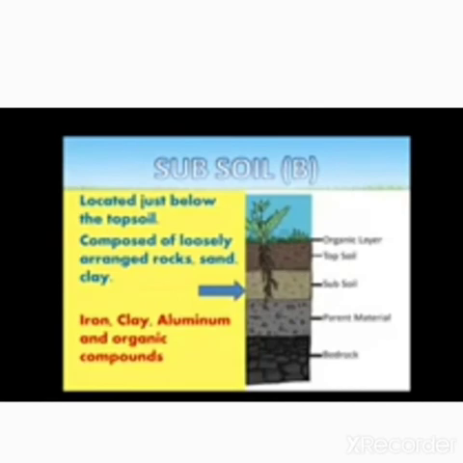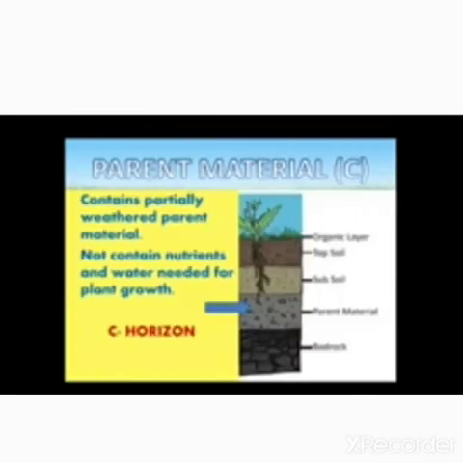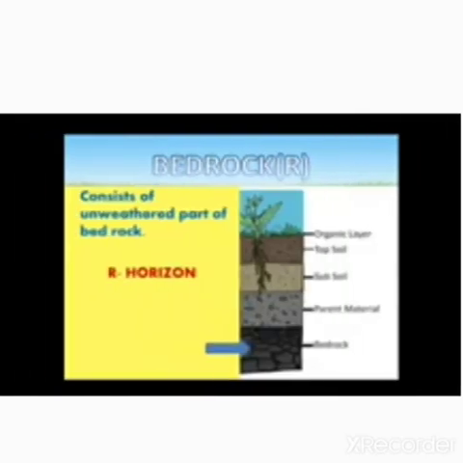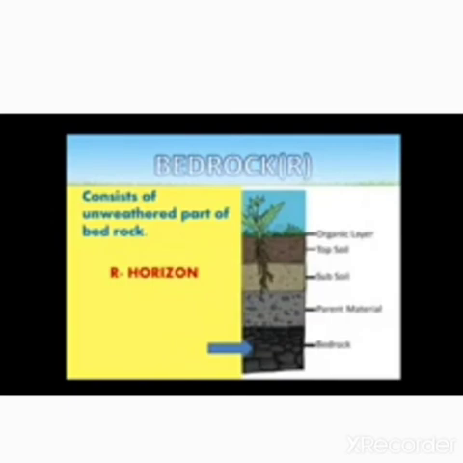It is a part of topsoil composed of organic matter mixed with mineral matter. Then the next one is horizon E or eluviated layer. E stands for eluviated layer. This layer is significantly leached of clay, iron, and aluminum oxides, which leaves a concentration of ore. Then the next one is horizon B or subsoil.